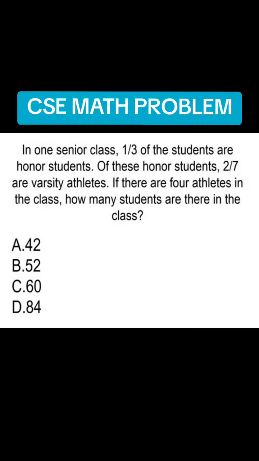In one senior class, one-third of the students are honor students. Of these honor students, two-sevenths are varsity athletes. If there are four athletes in the class, how many students are there in the class? So this is now the solution.